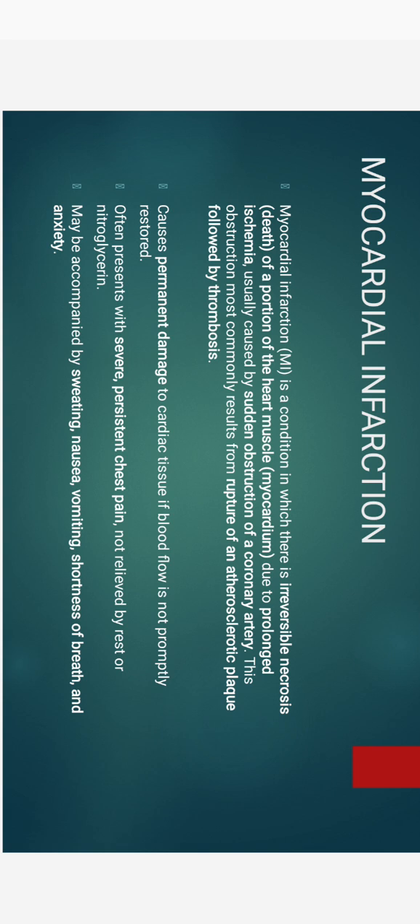Next, myocardial infarction. Myocardial infarction, commonly known as heart attack, occurs when a portion of the heart muscle undergoes irreversible death due to prolonged lack of blood supply. This is usually caused by the sudden blockage of the coronary artery, often resulting from a ruptured atherosclerotic plaque followed by clot formation. Myocardial infarction leads to permanent damage if blood flow is not restored promptly. Symptoms include severe and persistent chest pain, sweating, nausea, shortness of breath, and anxiety.